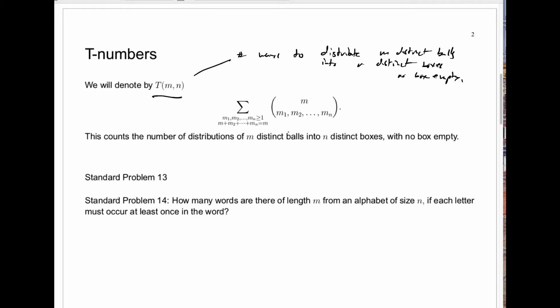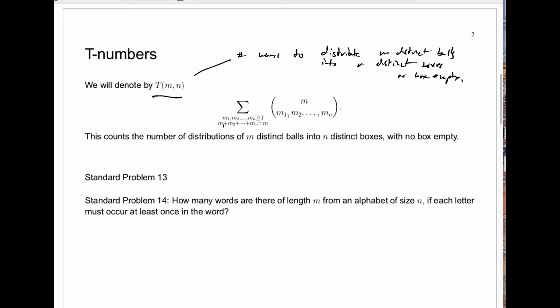And to use the method we used before, we just have to look at all the allowable types of distributions and add up their distribution numbers, which count the number of distributions of that type. Well, what makes an allowable distribution? An allowable distribution is one where the sum M1 plus M2 plus M3 up to M sub n is equal to M. In other words, the number going into box 1 plus the number going into box 2, all the way up to the number going into box n, is M, the total number of balls.